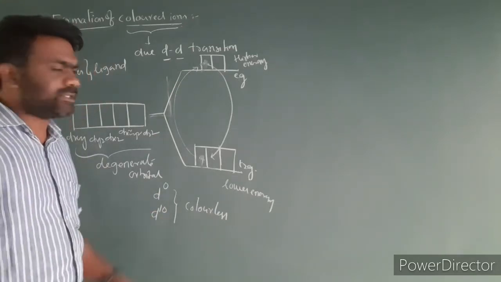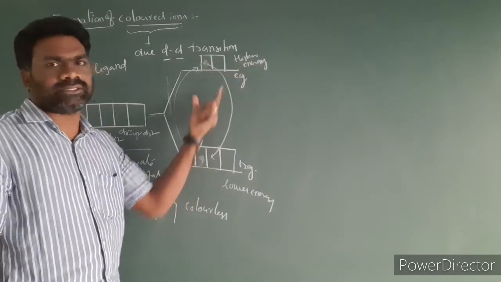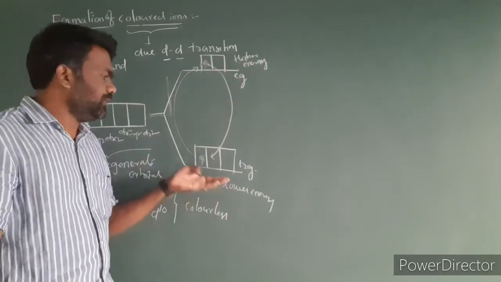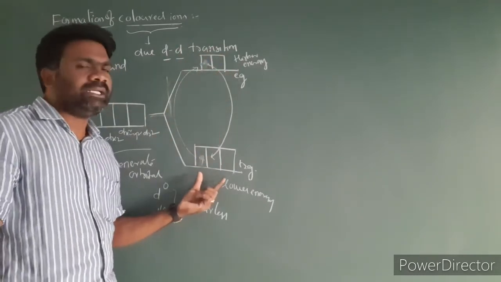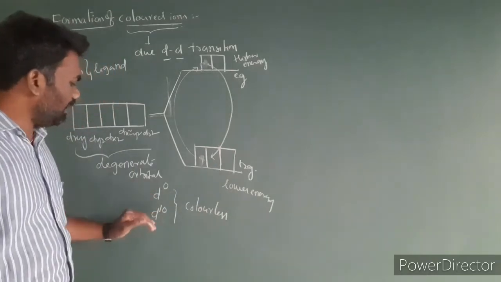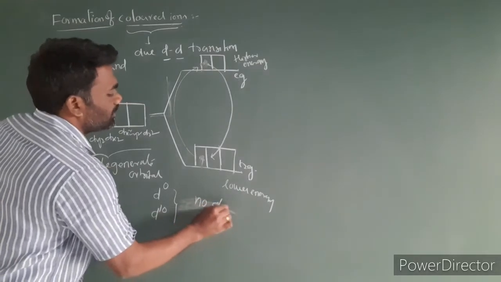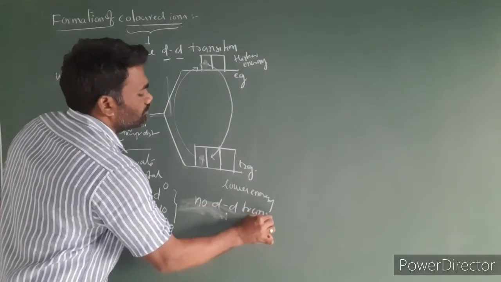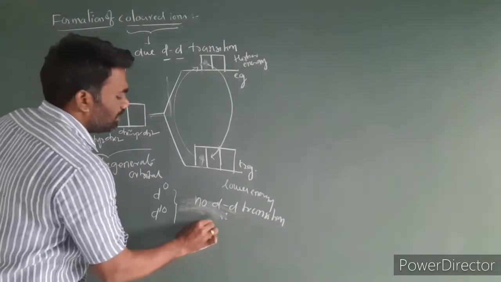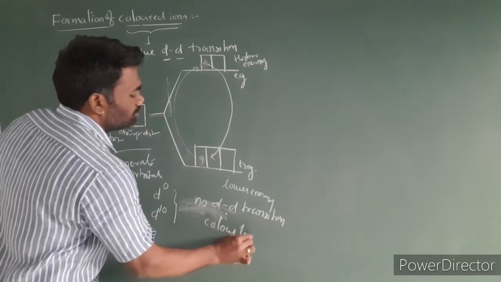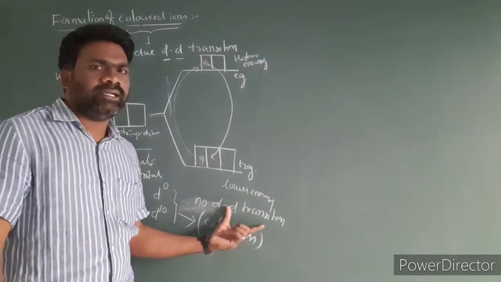If the configuration is D10, all the t2g and eg orbitals are completely filled with electrons. Even if an electron is excited, it cannot occupy a position because they are completely filled. So for D0 and D10 configurations there is no d-d transition, and they are colorless.